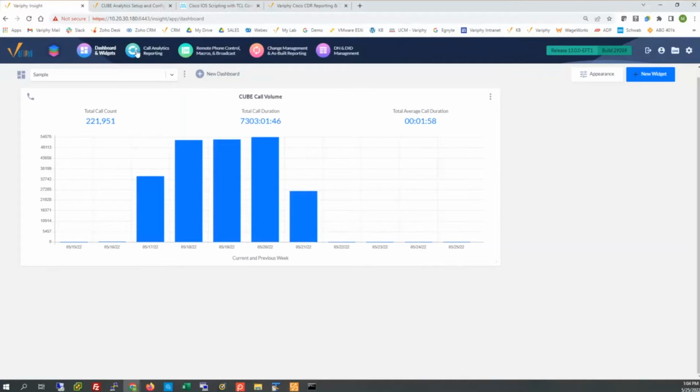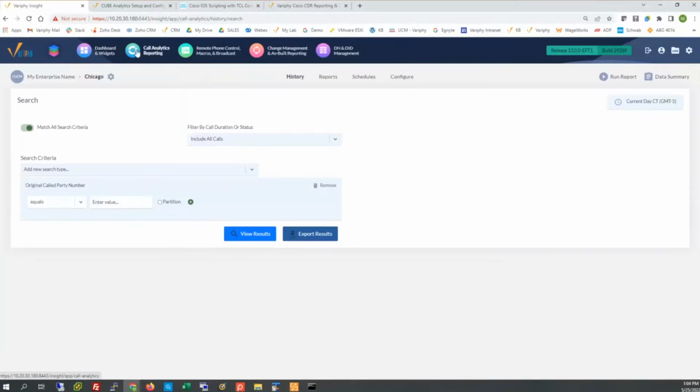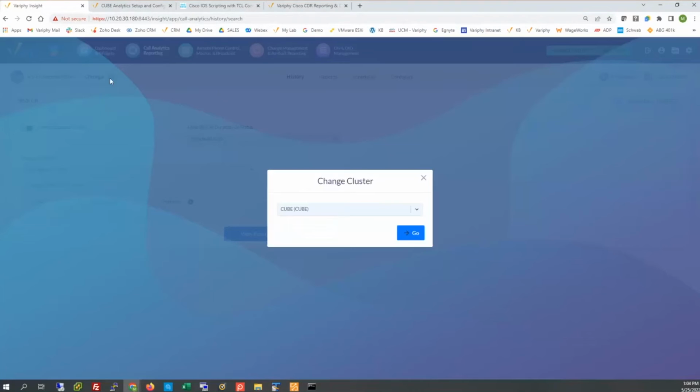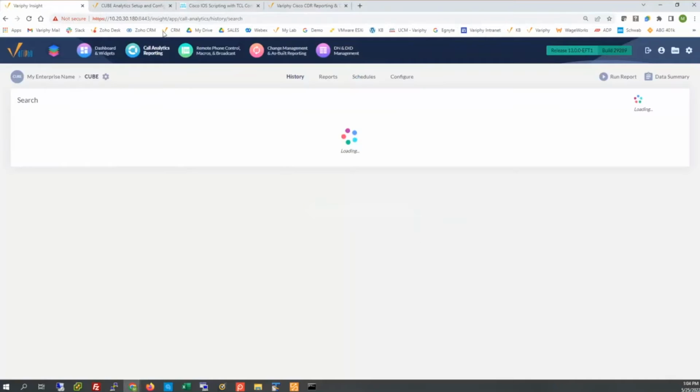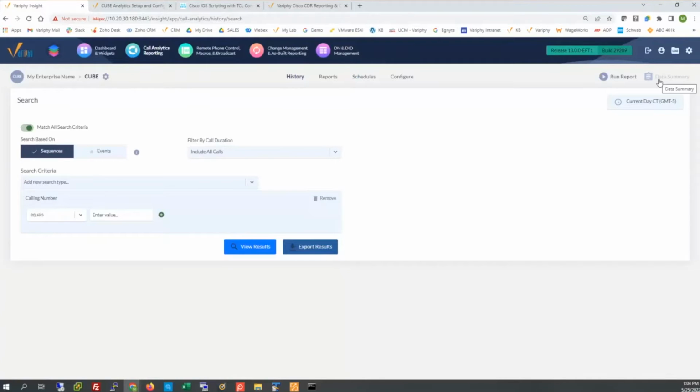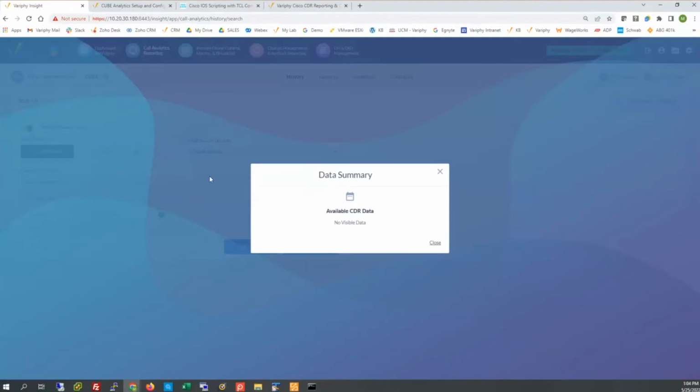First, we'll want to check a couple things on the front end of the Verify instance. So let me toggle over to my Cube cluster, and we can check the data summary clipboard here. For this cluster, I know I've got no data in it, but for example purposes, imagine this says data up to May 21st, 22nd, or something along those lines. Today being the 25th, we definitely know there's no recent data for the past few days.